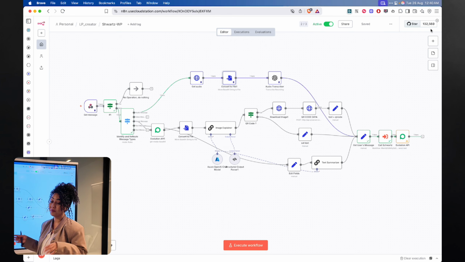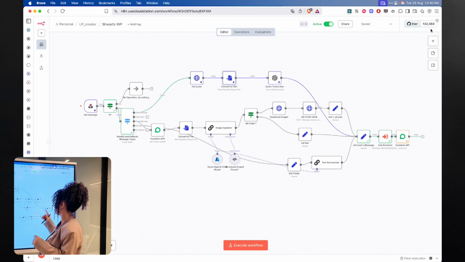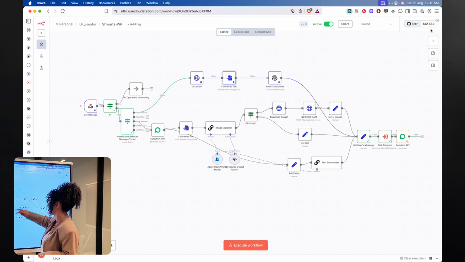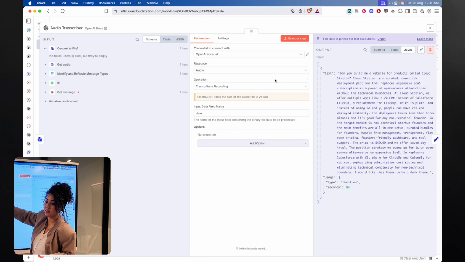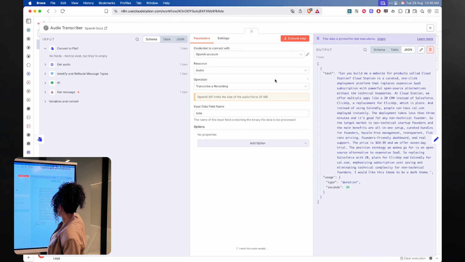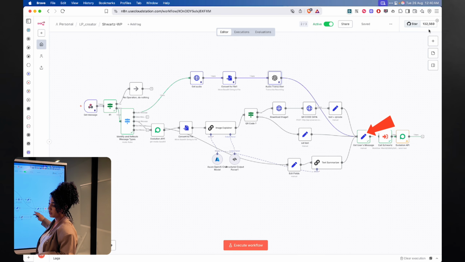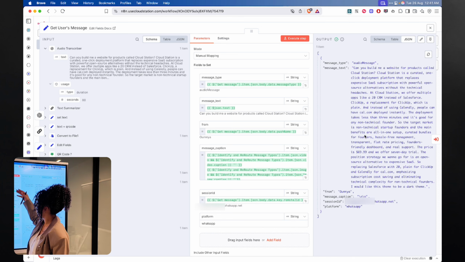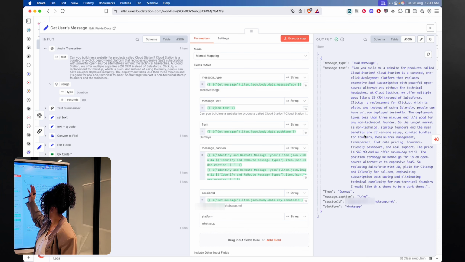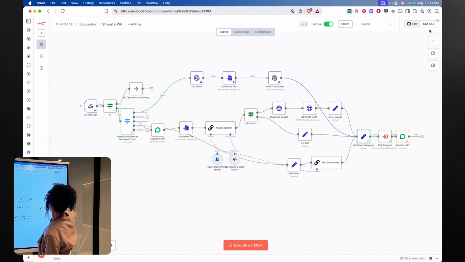After I get the binary file, I send it to Whisper AI to transcribe it. So I get the text from my voice notes, then I can send it to Eugene. Here I'm just using the normal Whisper AI. I put in the data coming from the binary, and then I get the text that I said. The next part is I set the message so I can send it clean to Eugene. So I have the message type, the text, some stuff that I will need in the next workflow.